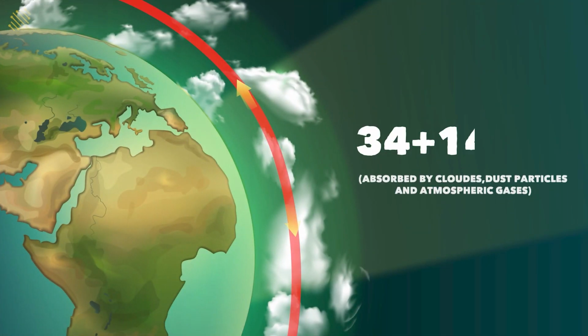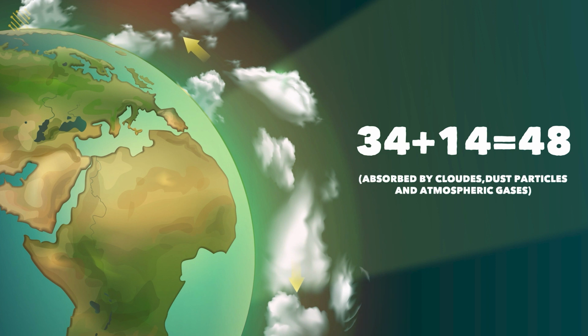So this 34 and that 14, 34 plus 14 is 48%. That 14 was absorbed during solar radiation and the 34 during terrestrial radiation. This 48% of energy is also radiated back to space after some time.